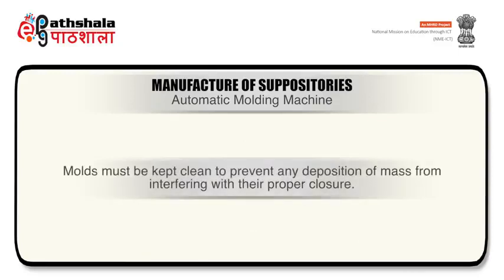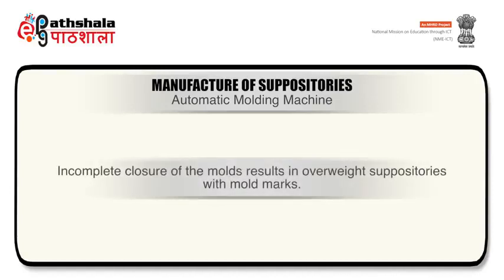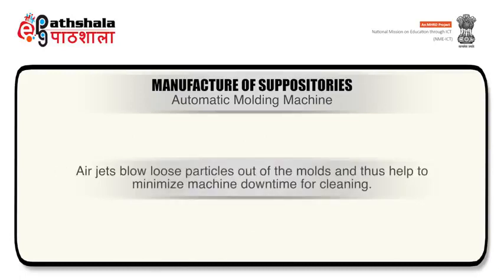Molds must be kept clean to prevent any deposition of mass from interfering with their proper closure. Incomplete closure of the molds results in overweight suppositories with mold marks. Air jets blow loose particles out of the molds and thus help to minimize machine time for cleaning.